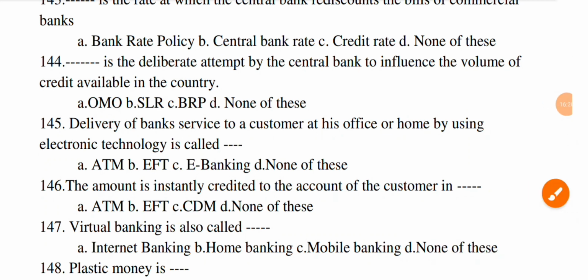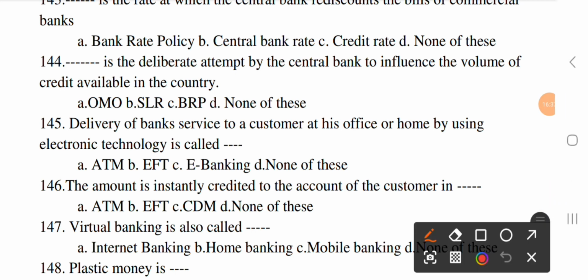Next question, virtual banking is also called dash. A, internet banking, B, home banking, C, mobile banking, and D, none of this. The correct option is A, internet banking.